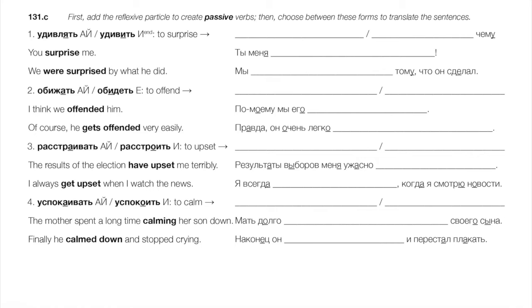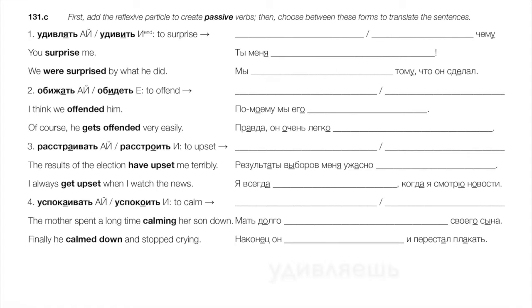Now keep in mind that the vast majority of these verbs, when they're not used with the particle, like any verb, we would assume they would take direct objects in the accusative, right? So that's kind of our default assumption, right? And that would be true of, I think, all of these verbs, including удивлять, удивить, right? You can surprise someone, right? Okay, now let's look at this sentence, and we have to watch out because the sentences here may be passive or active, right? So we've got to judge, do we need the reflexive particle or not?